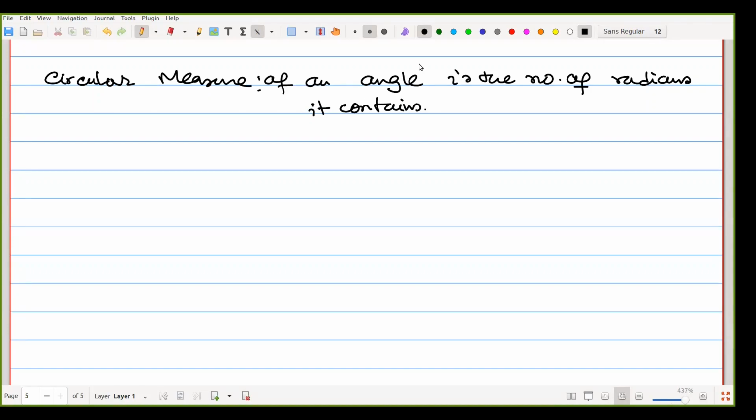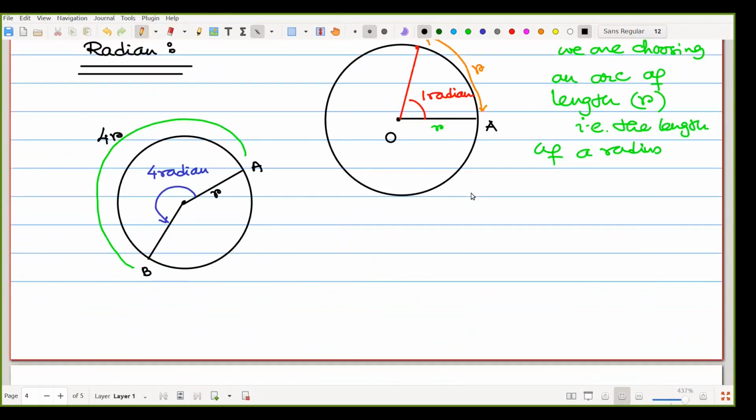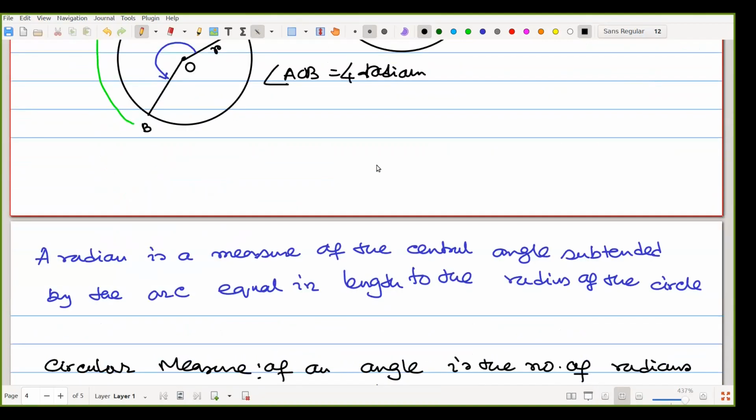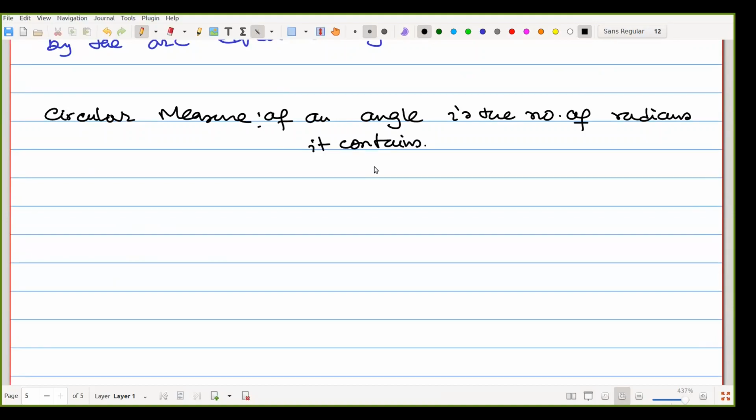As in the previous example, the given angle AOB has been measured in radians, so that is called 4 radian, according to the circular system. Now, in symbol, a radian is called rad, R-A-D. That is the symbol of radian.